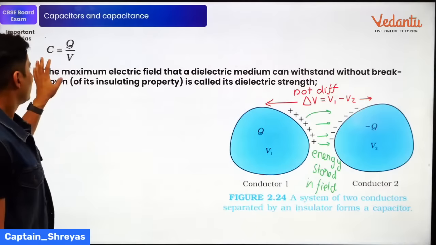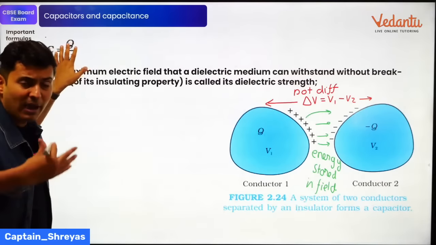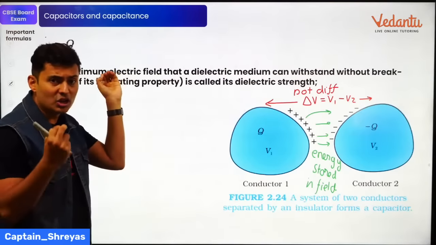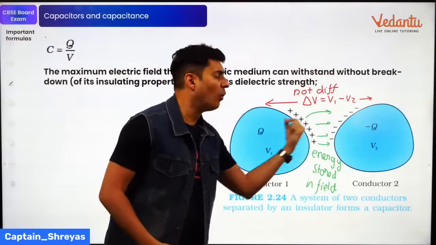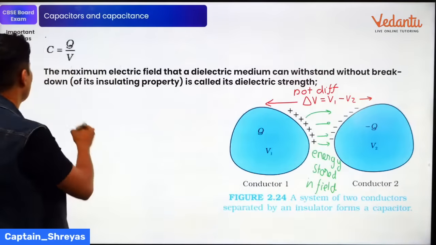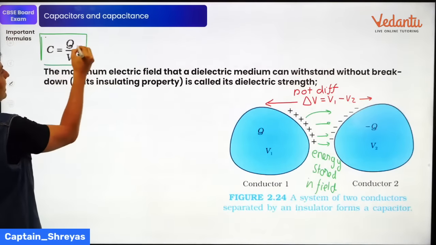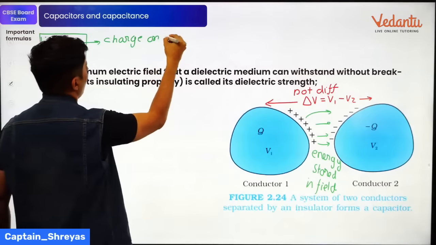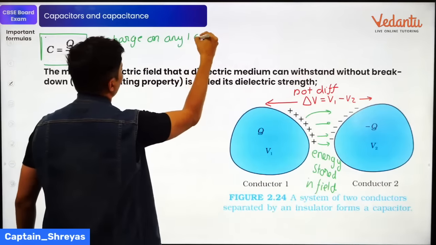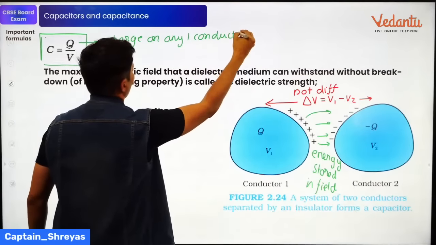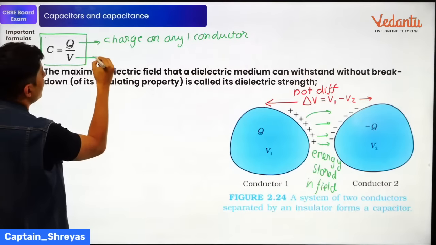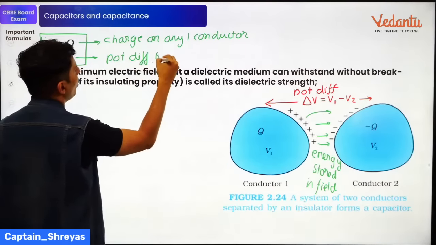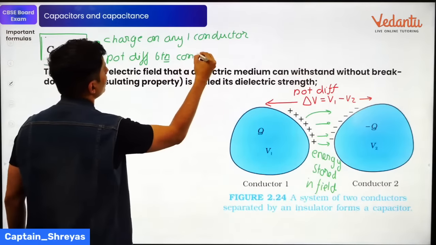So the value of the capacitance, the manner in which I define it, is the amount of charge stored per unit voltage difference. This is a very important formula, guys. It is the charge on any one conductor divided by V. What is V? It is basically your potential difference between the conductors.